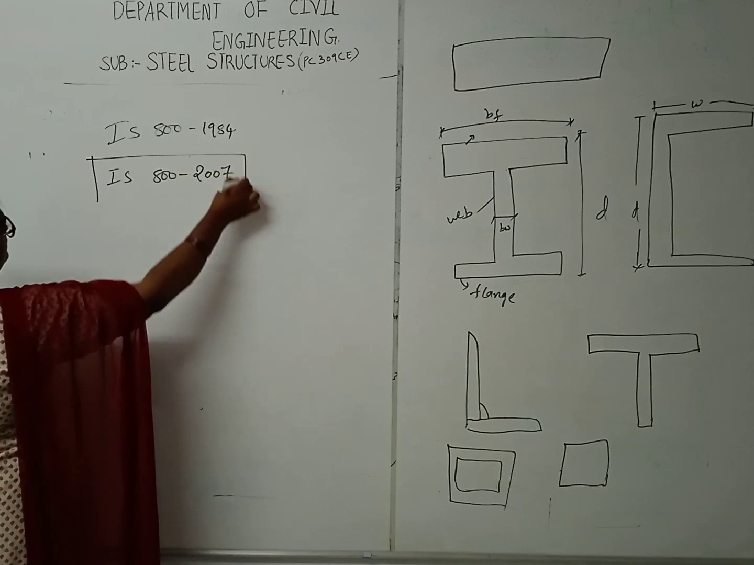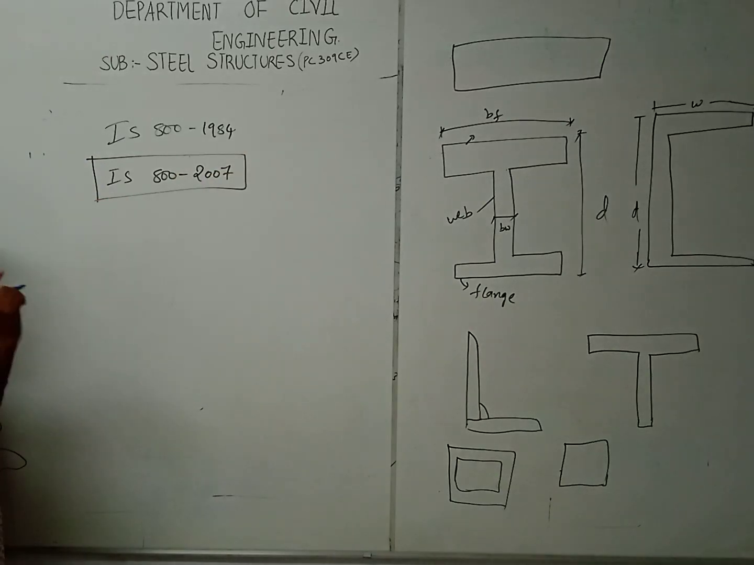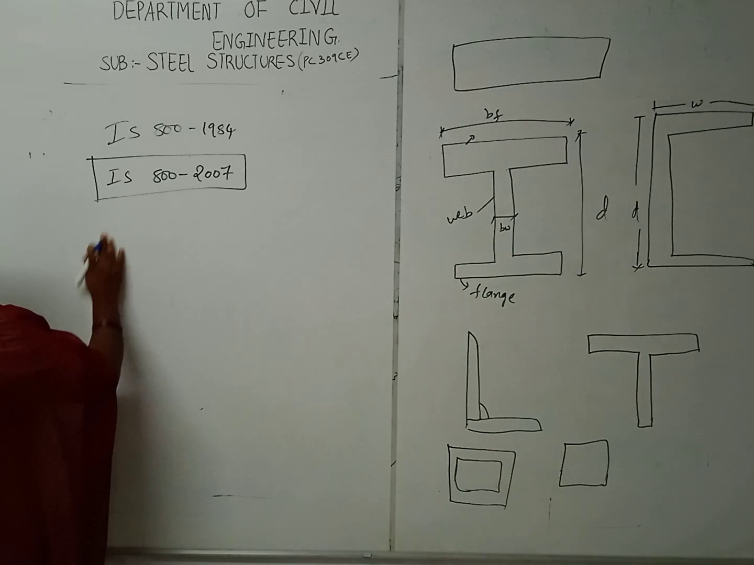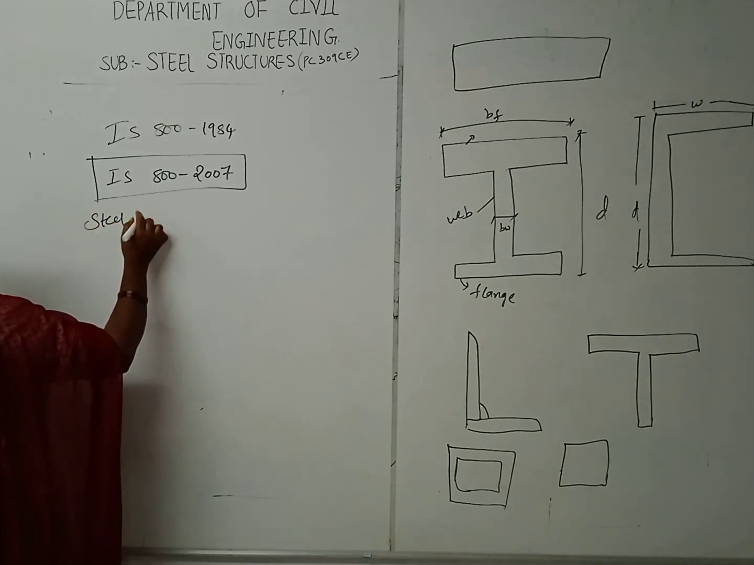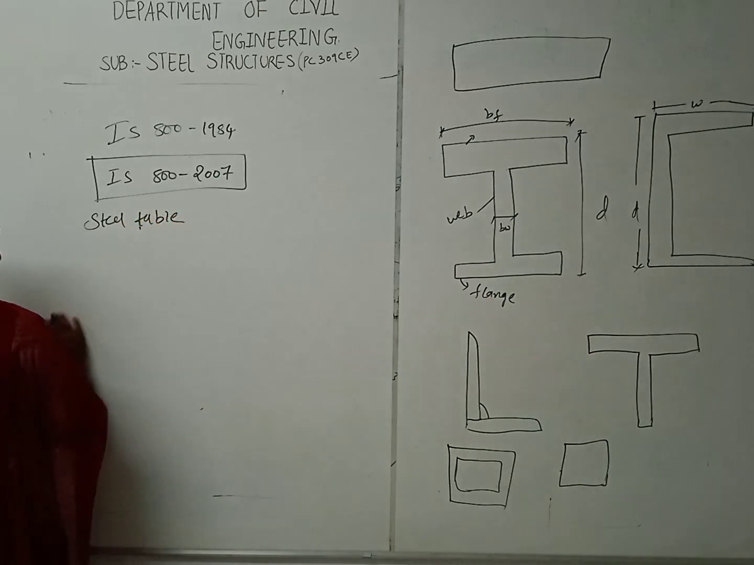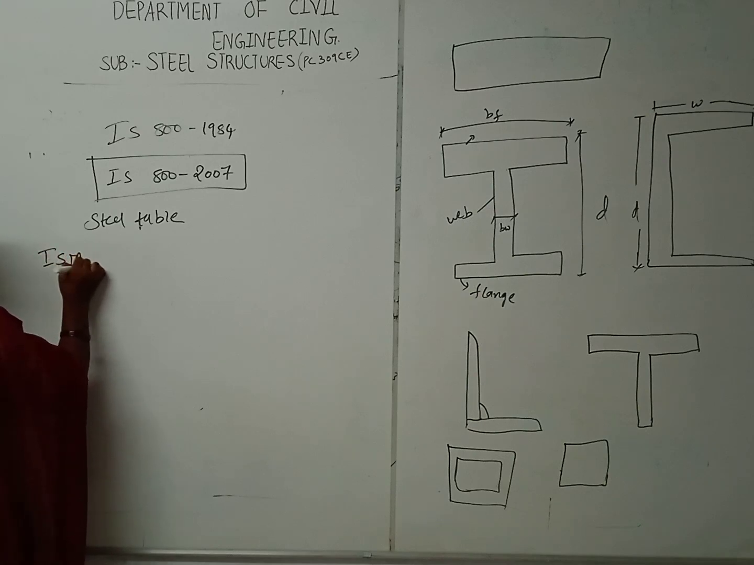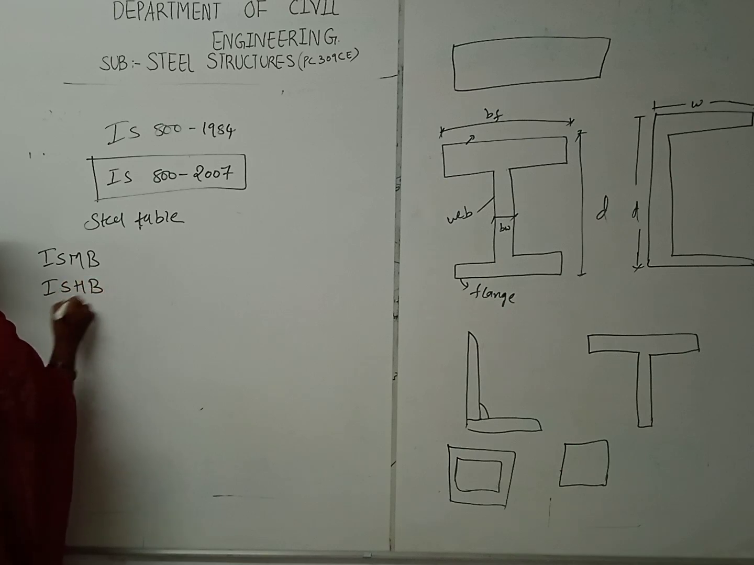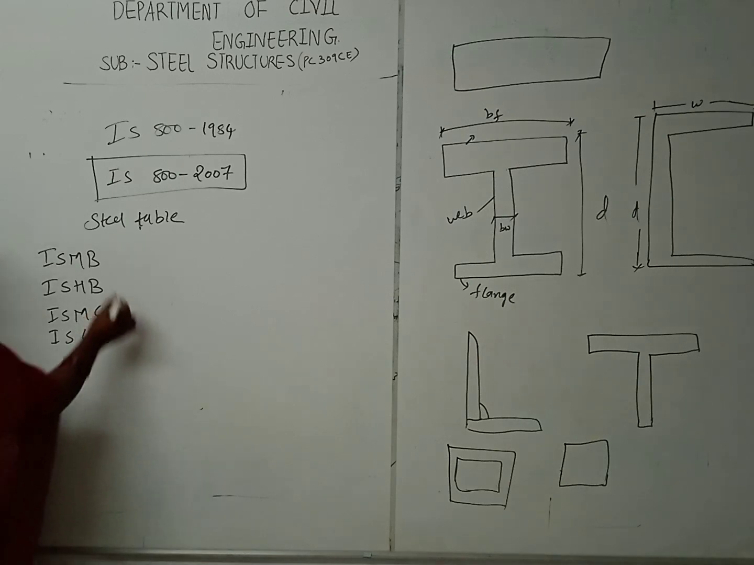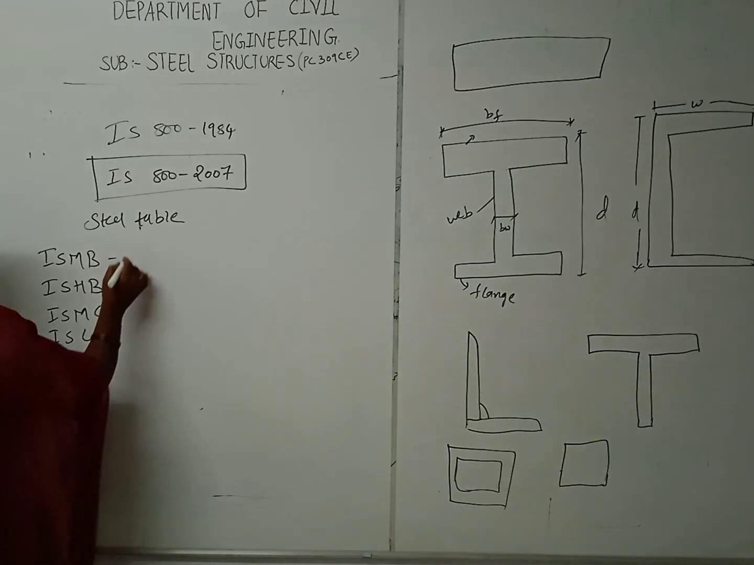Right, follow this one, kindly get the printout. I have already posted it in your group. And one more is steel tables. In steel tables you will be finding the forms of steels, that is IS MB, IS HB, IS MC, IS LB. So right, what is actually ISMB?